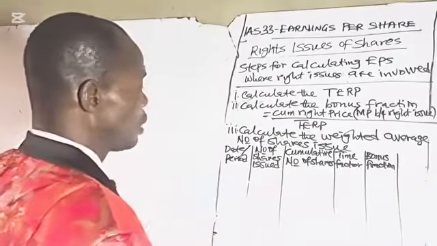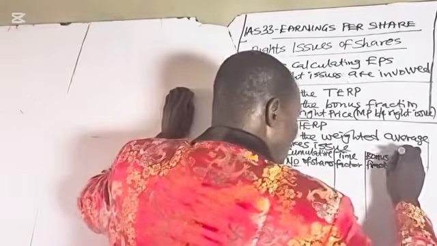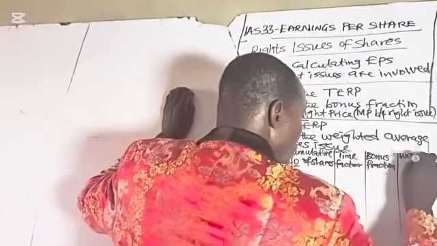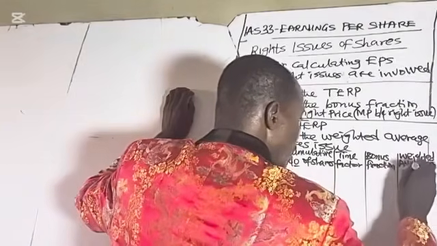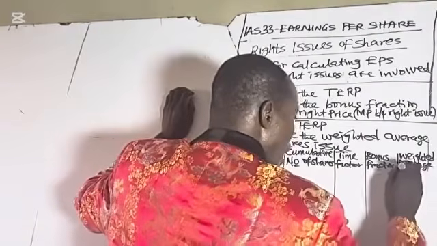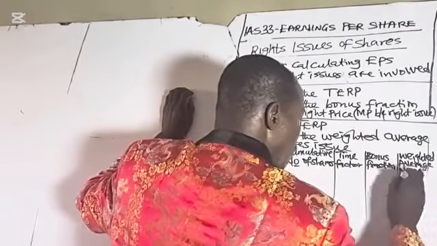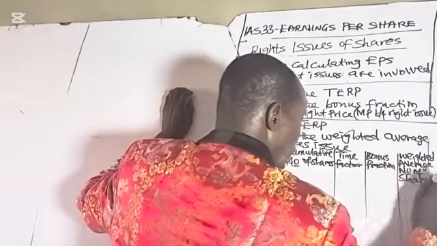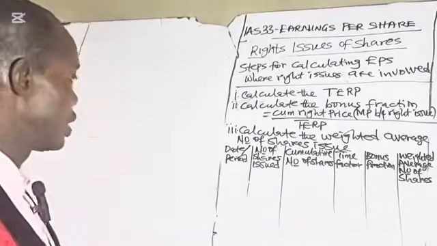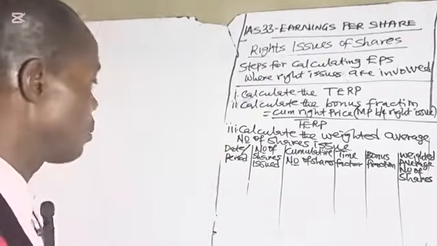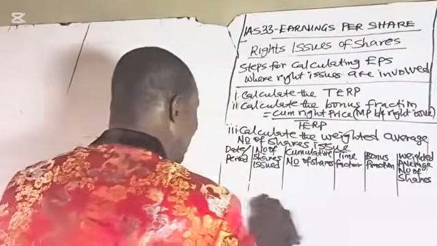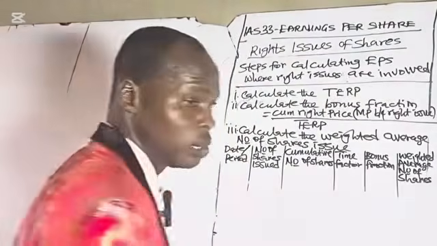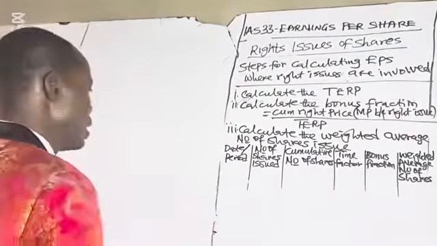Then you have weighted average number of shares. So that is the step to follow. Then after the weighted number of shares, you can now calculate the basic EPS.